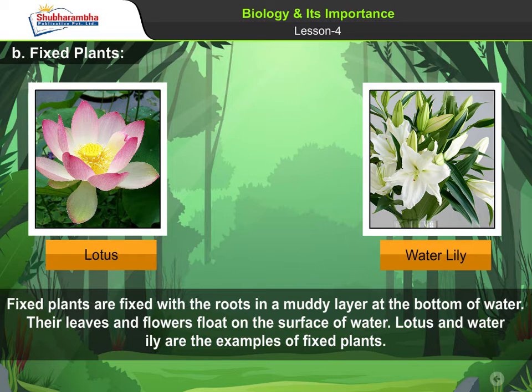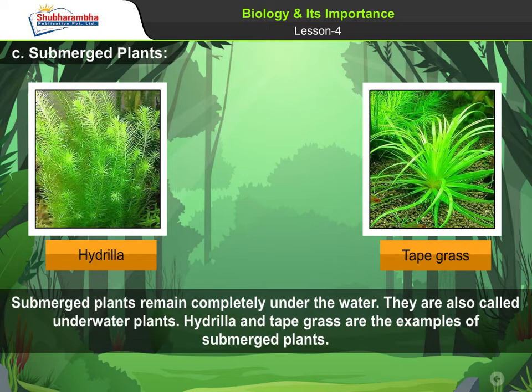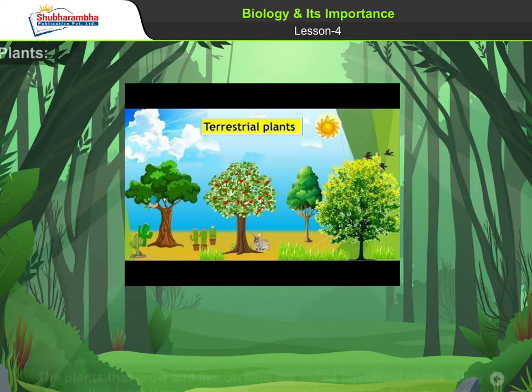Their leaves and flowers float on the surface of water. Lotus and water lily are examples of fixed plants. C. Submerged plants. Submerged plants remain completely under the water. They are also called underwater plants. Hydrilla and tape grass are examples of submerged plants.